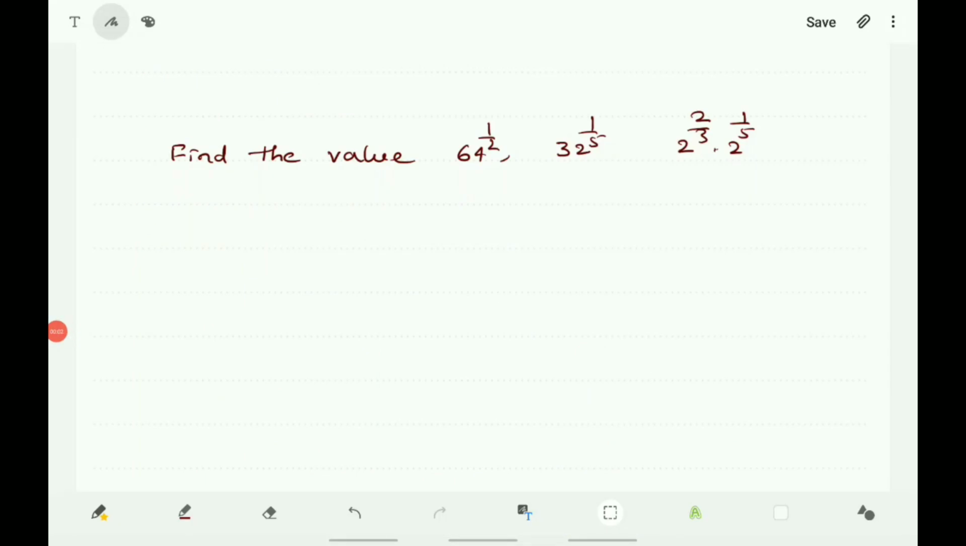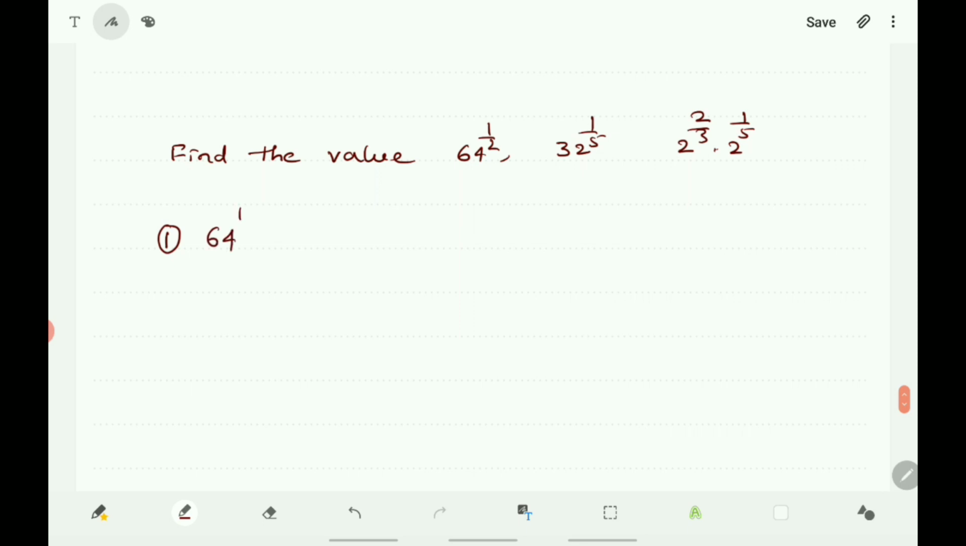Find the value of 64 to the power of 1 by 2, 32 to the power of 1 by 5, and 2 to the power of 2 by 3 into 2 to the power of 1 by 5. Here, to find the value of all these, you must use the laws of exponents. First you take